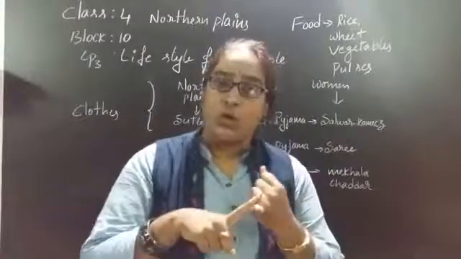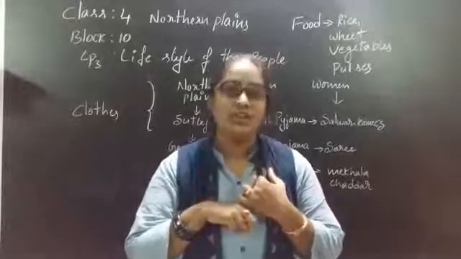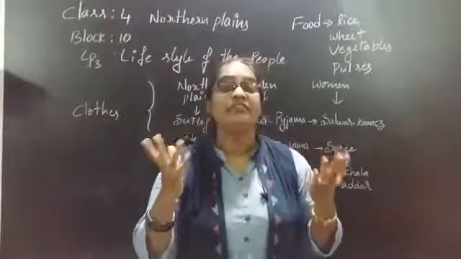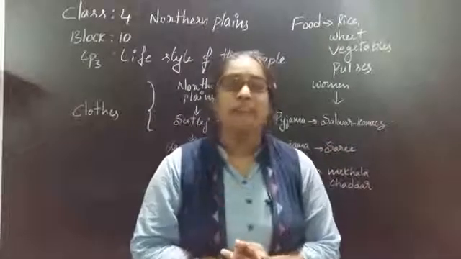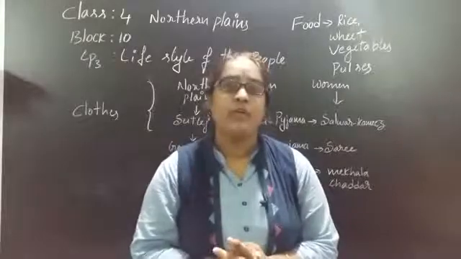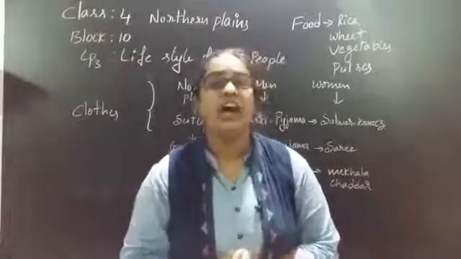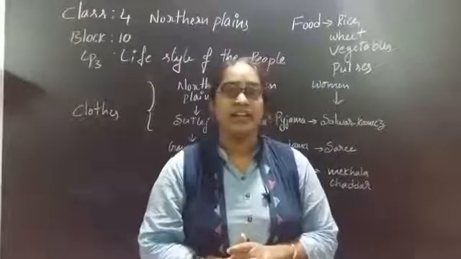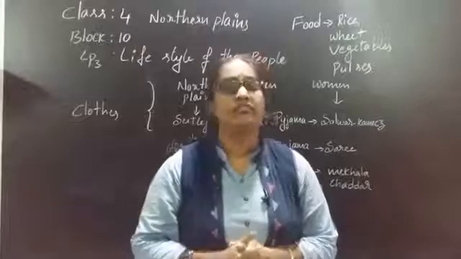So when we have a good water source and very fertile soil, what can we grow there? Yes, different kinds of crops. That means the main source of living for the people here is crops. That means most of the people here are farmers. We already know that. So today let's discuss the dressing style of Punjab.